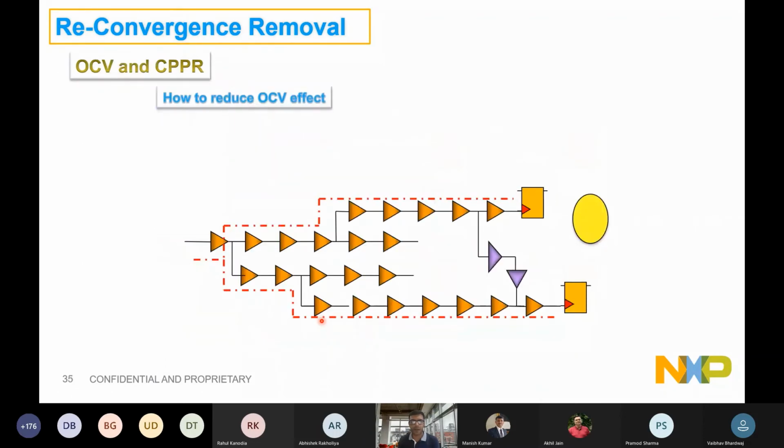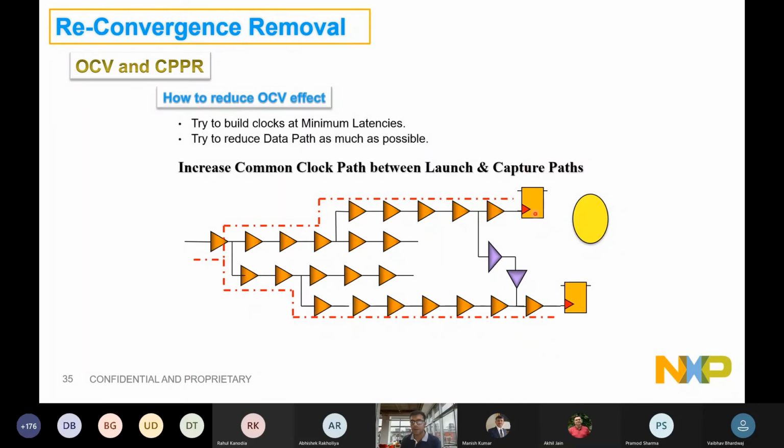Okay. Now, how to reduce the OCV impact of the design? You can see that these two flops are getting uncommon from these three, right? Avoid uncommon elements in the design so that the derate application can be reduced to these paths. That is the only way to reduce OCV impact, right? Reduce the uncommon clock tree path for the talking flops. That will reduce OCV.